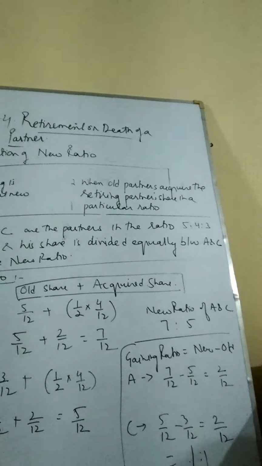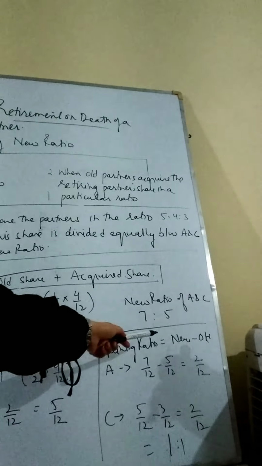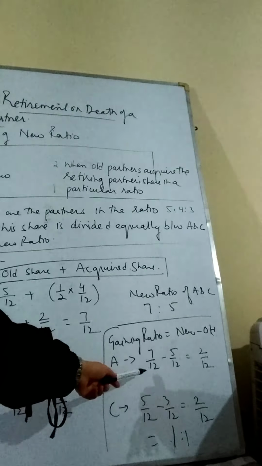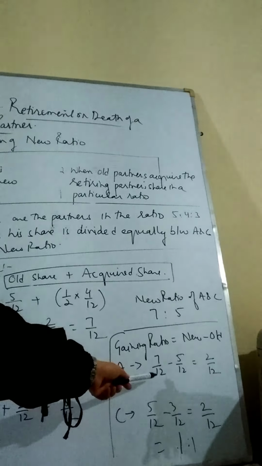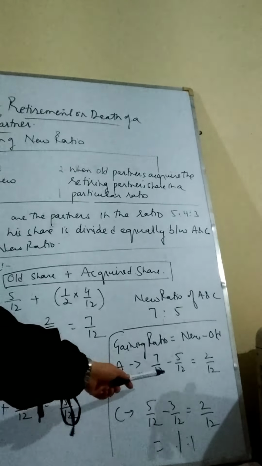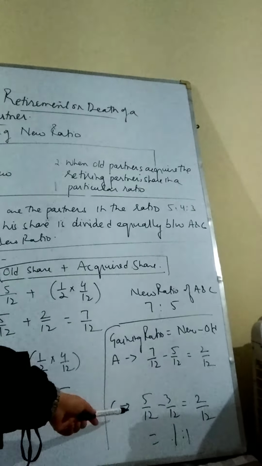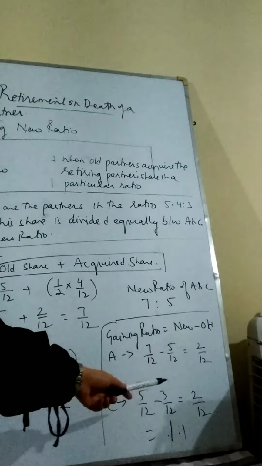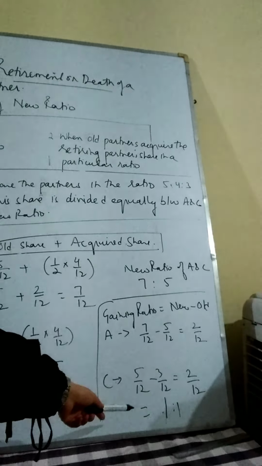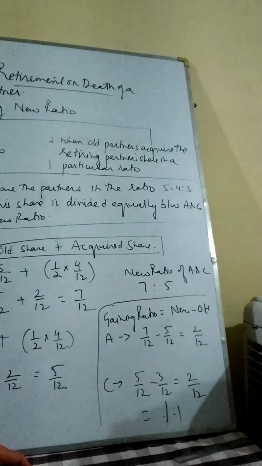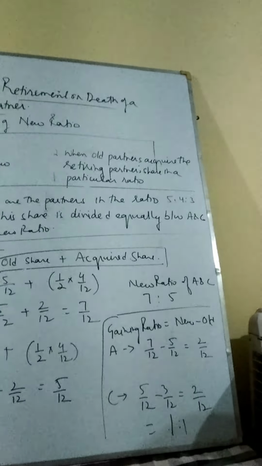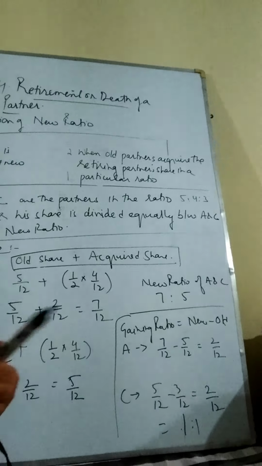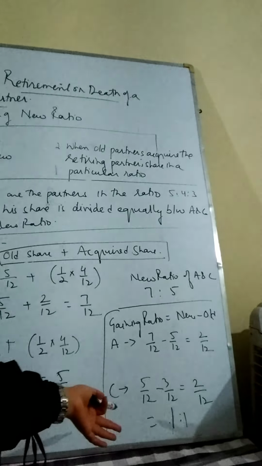Now if we take up the gaining ratio, again putting up the formula new minus old. New minus old, then old ratio was 5/12 and new ratio is 7/12. If we calculate, 2/12. Then again new ratio is 5/12 and the old ratio was 3/12. If we calculate, 2/12. You can see the gaining ratio is 1:1, the similar proportion in which he acquires from the retiring partner. He was acquiring the retiring partner's share in equal ratio, then gaining ratio is automatically equal.